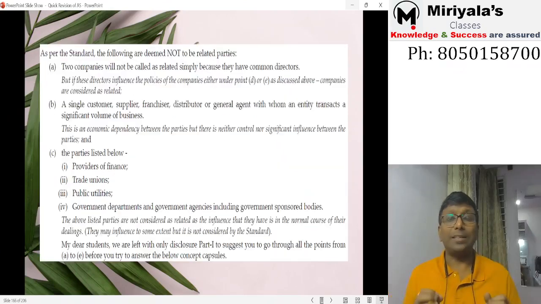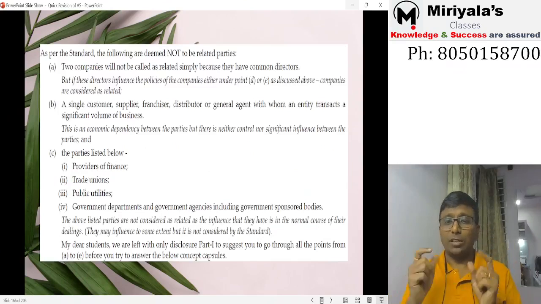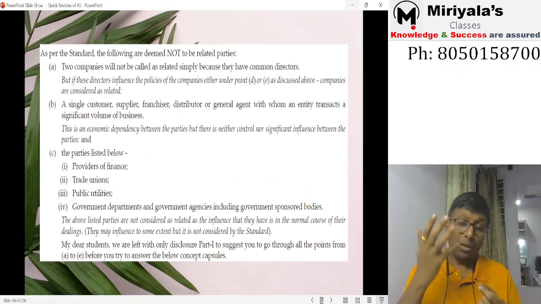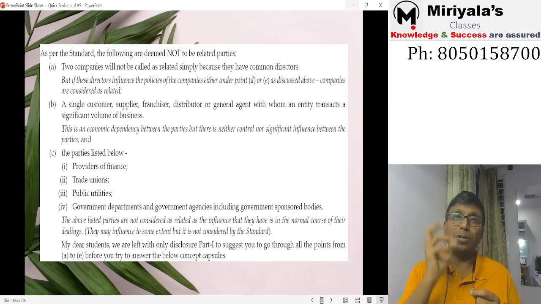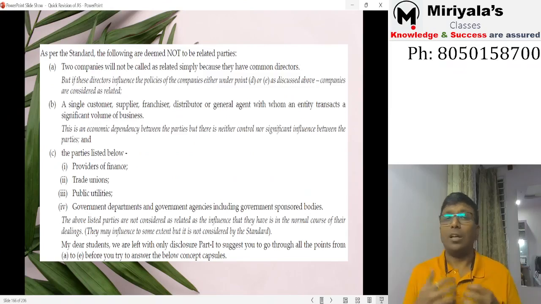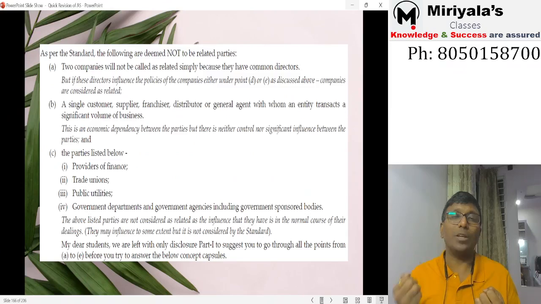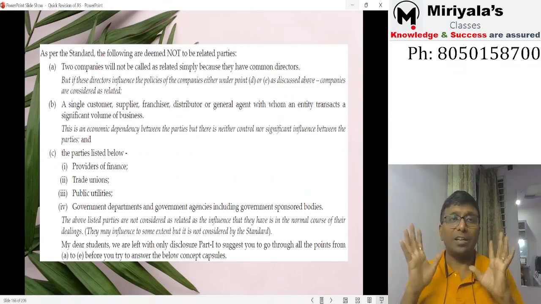And these are all the parties considered by the standard as not related parties. Sir, there are two companies, and a common director is there. Maybe he may be KMP for this company, he may be KMP for this company. Just because you are a KMP, or just because you are a common director, you cannot bring the relationship unless you have at least significant influence on one side, or some control should be there. Just because you are a common director, those companies are not related parties.